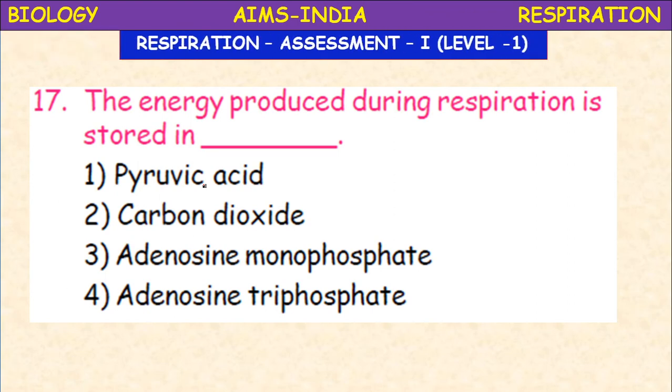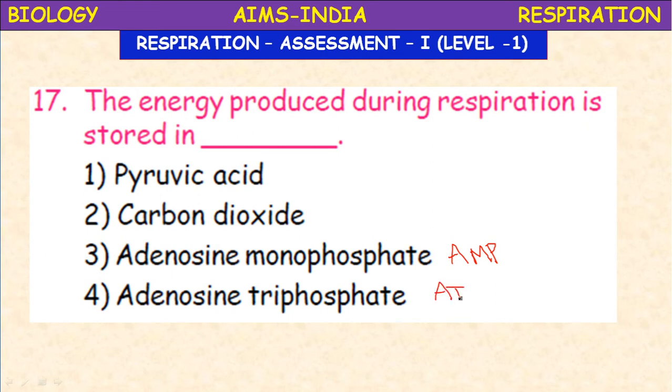Next, the energy produced during respiration is stored in. In which molecule is the energy produced in respiration stored? Pyruvic acid, carbon dioxide, adenosine monophosphate, AMP, adenosine triphosphate, ATP.